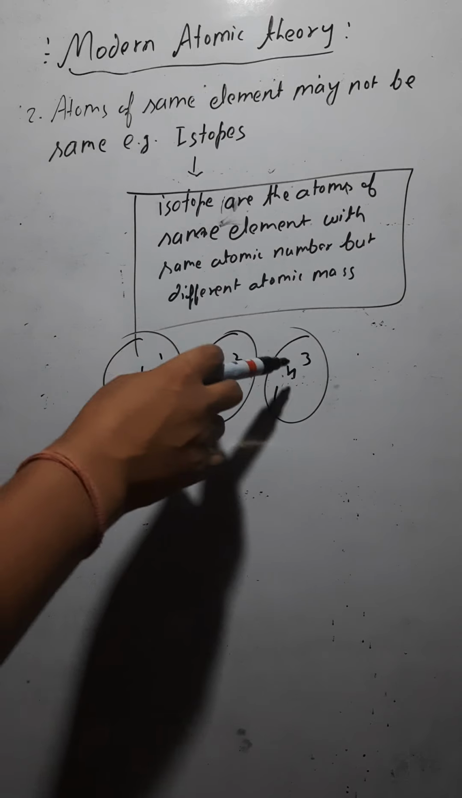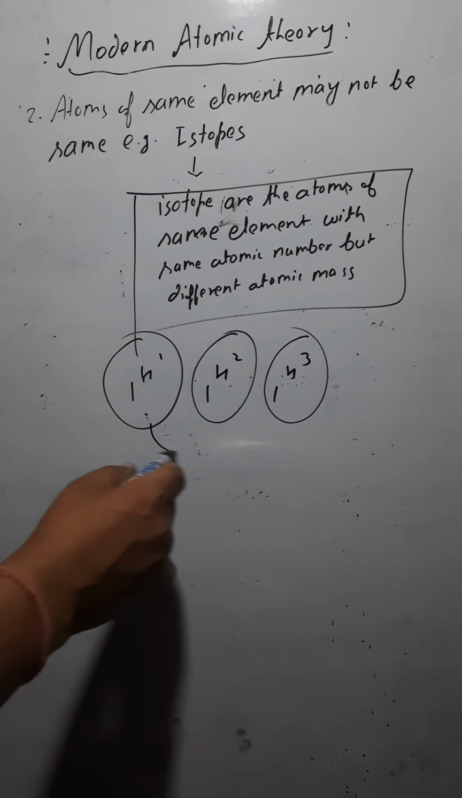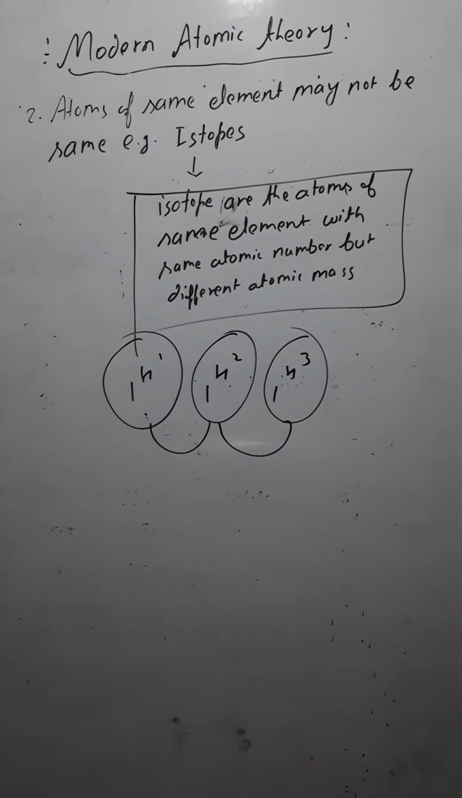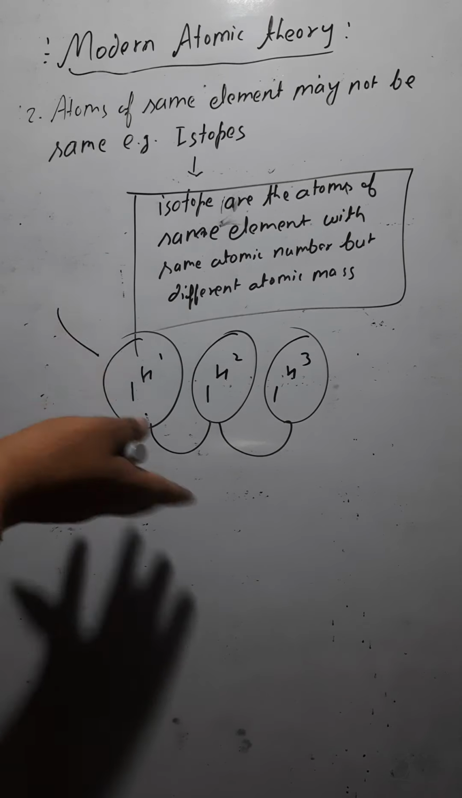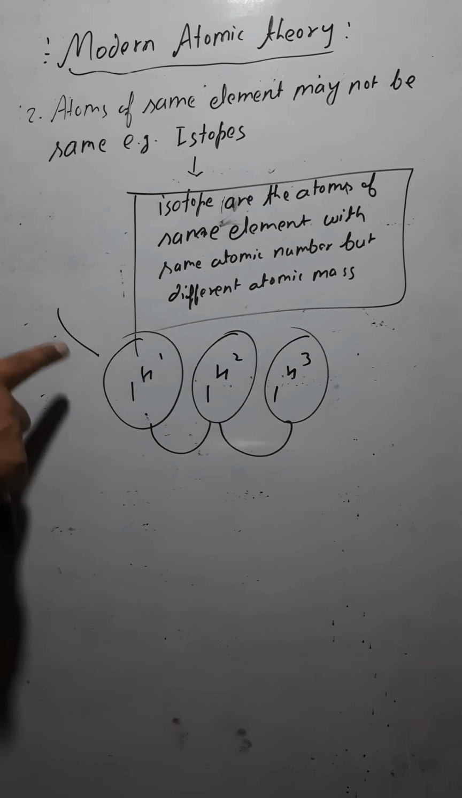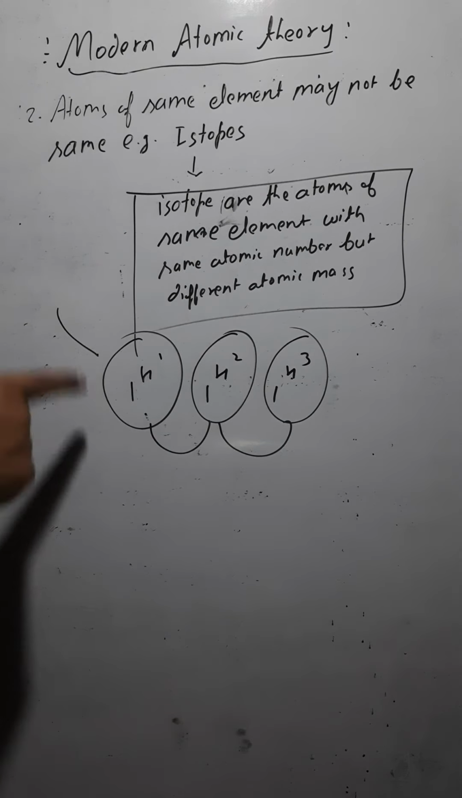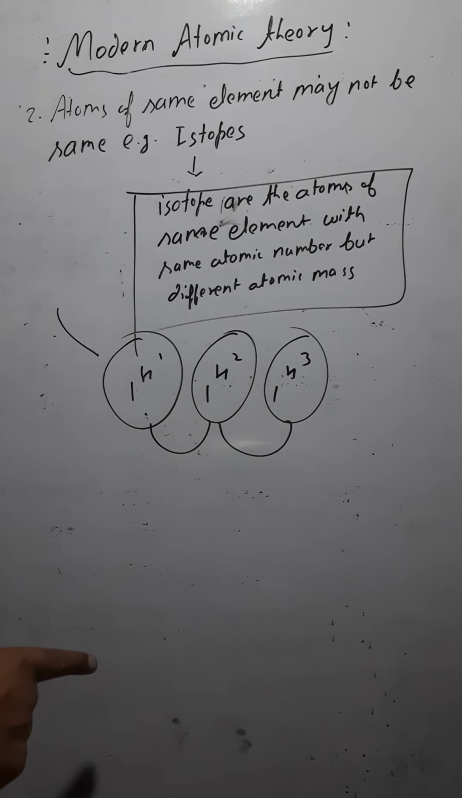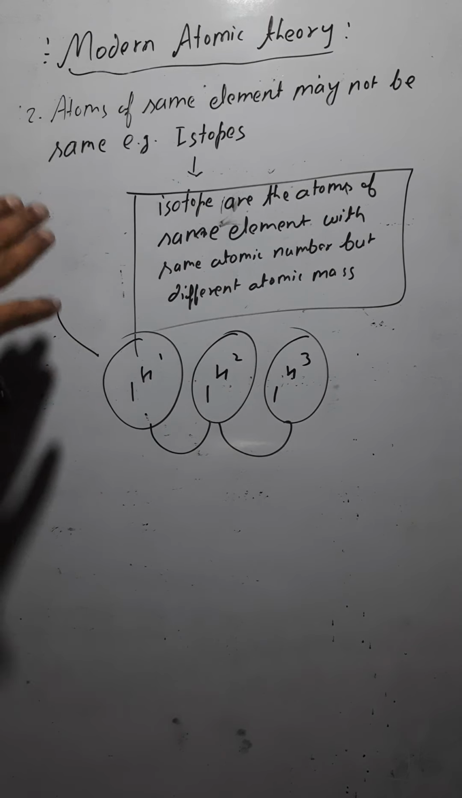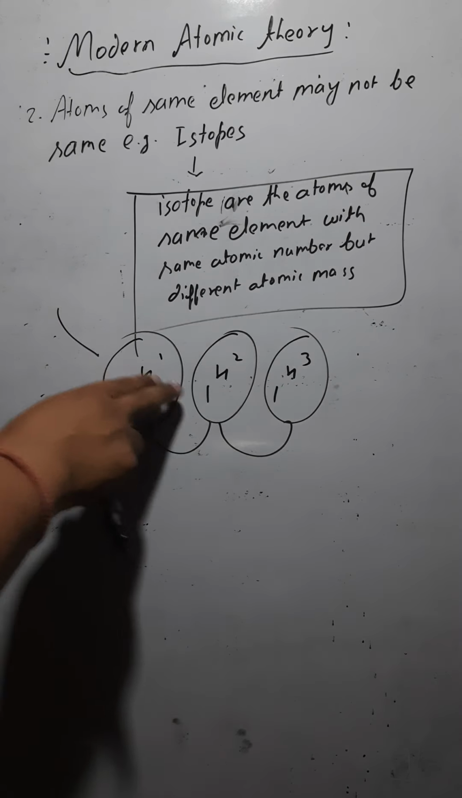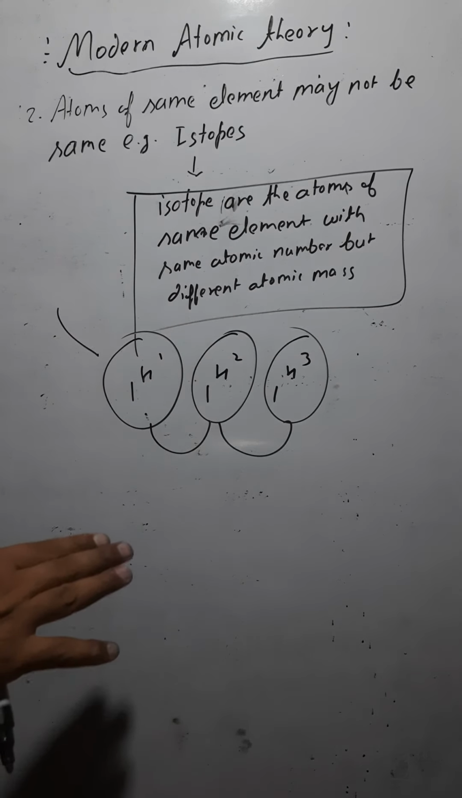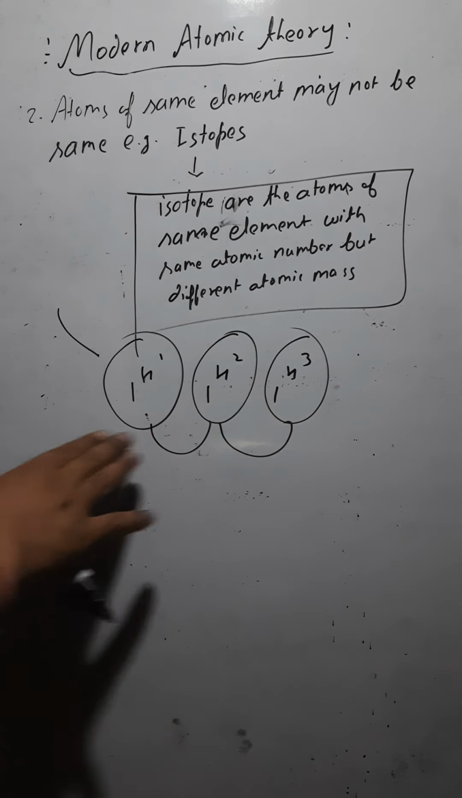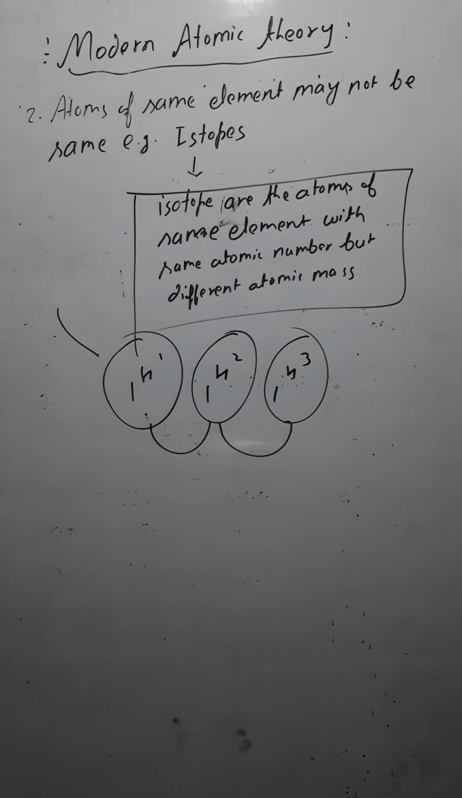If these three have different atomic masses, they would not have the same properties. But still they are the atoms of the same element, that is hydrogen. They are the isotopes of hydrogen. All these are hydrogen. Still they are isotopes of hydrogen, but they do not have similarities here, because their atomic masses are different.